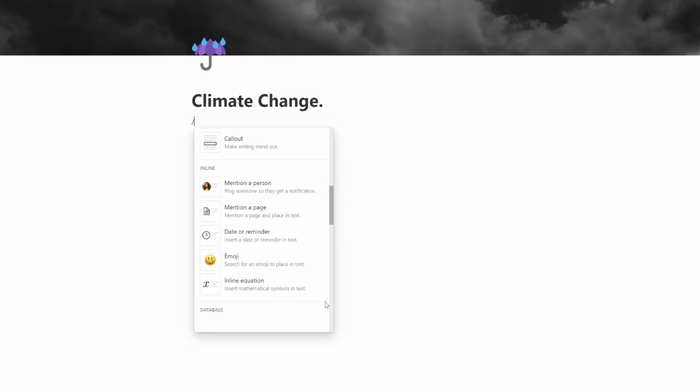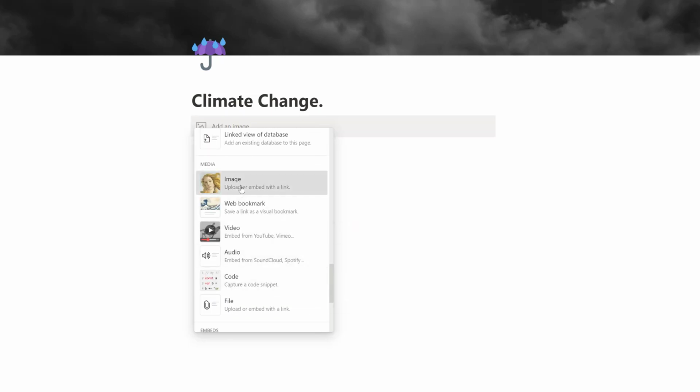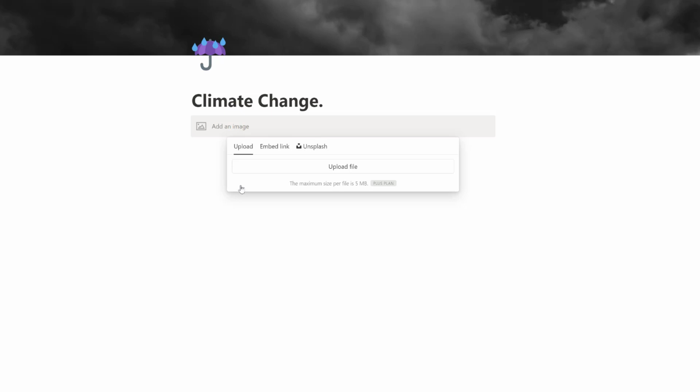But what I'm going to do is scroll to the bottom, and I want an option that says image, because I want to upload an image. I downloaded an image earlier, just a simple diagram of planning an essay. Now I'm going to upload this. Again, you can embed a link from a website or use the online option, Unsplash.